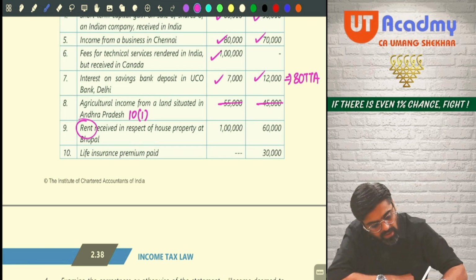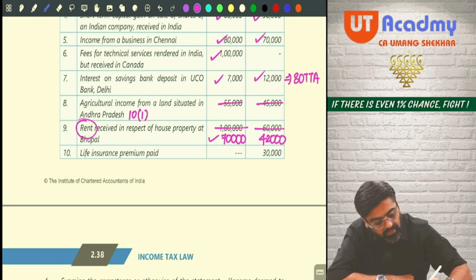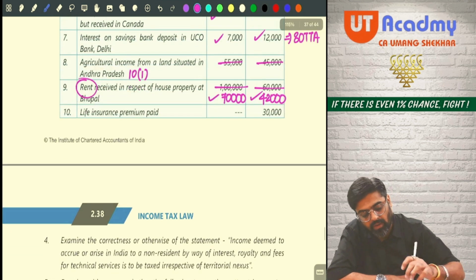So what I'll do, I take 30% standard deduction from here and this amount will be 70,000. And I take 30% standard deduction from here, this will be 42,000. Yes or no? So this 70 will also be taxable, this 42 will also be taxable. Yes or no? Next one, life insurance premium.